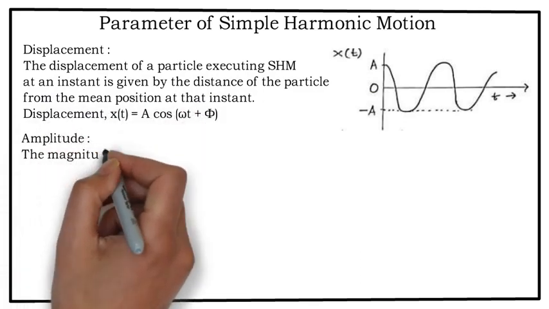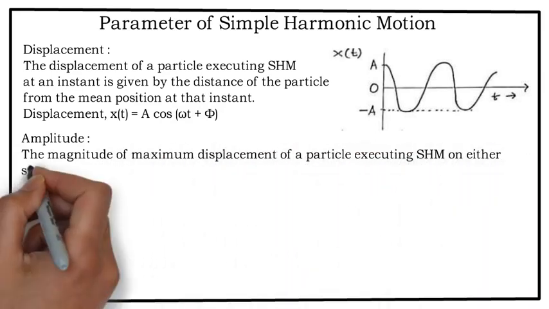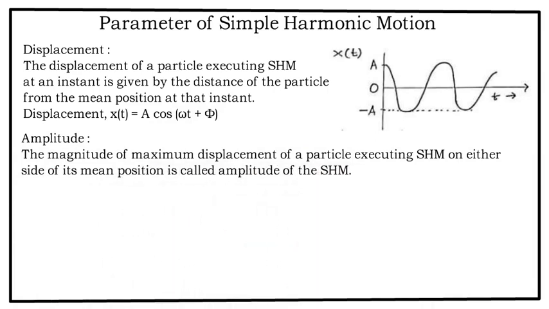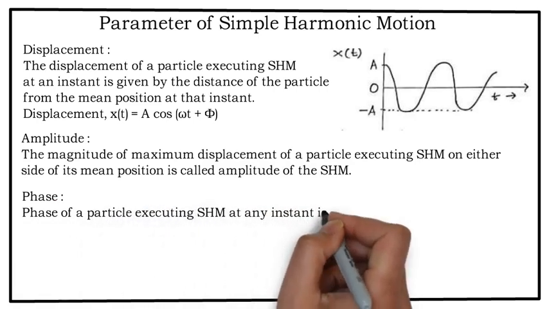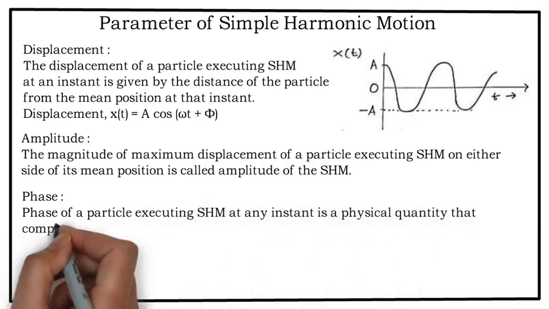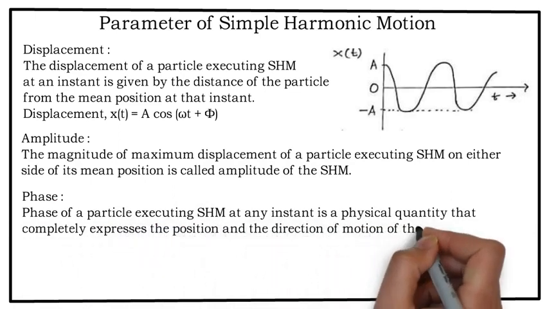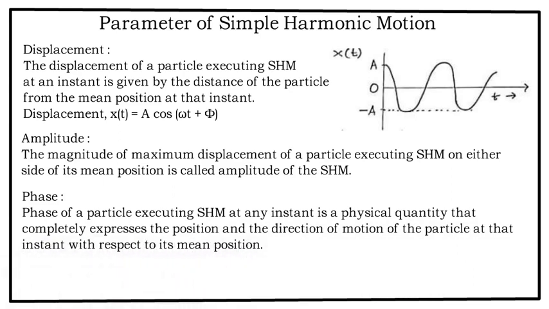Amplitude. The magnitude of maximum displacement of a particle executing SHM on either side of the mean position is called the amplitude of the SHM. Phase. Phase of a particle executing SHM at any instant is the physical quantity that completely expresses the position and the direction of the motion of the particle at that instant with respect to its mean position.